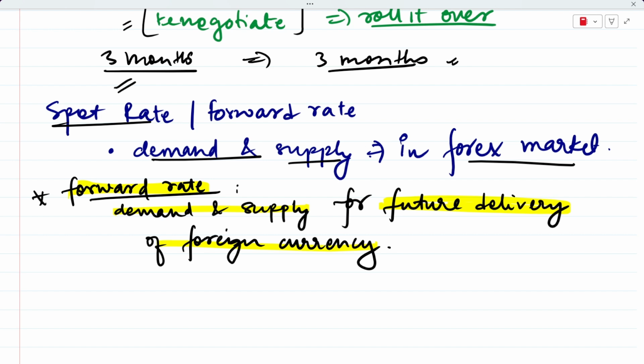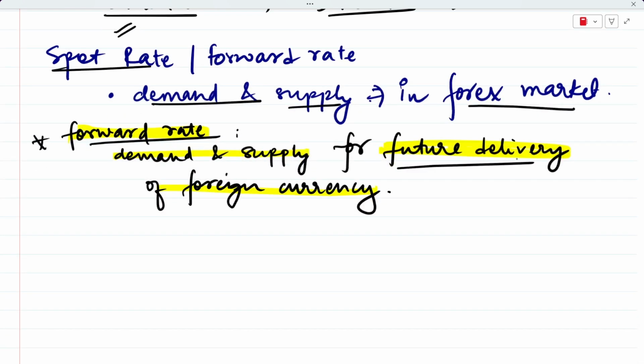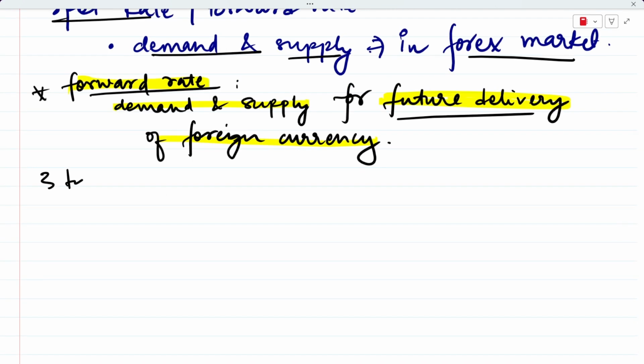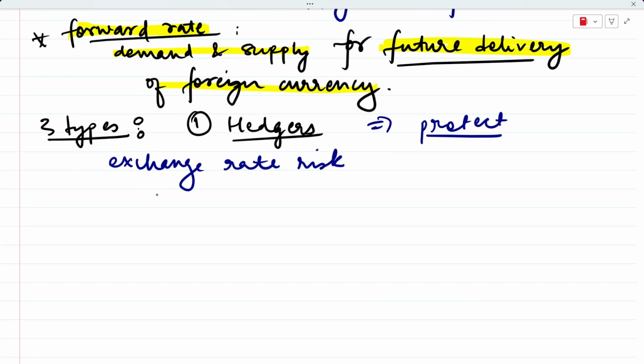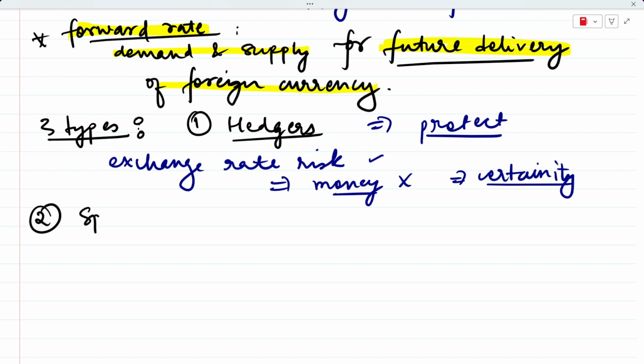Now, who creates this demand and supply for future delivery? This is our question right here. So three types of people create demand for future delivery of foreign currency. First type of people are called hedgers. Now, who are hedgers? Hedgers are people like our own Indian businessmen that we talked about. They want to protect themselves from exchange rate risk. They are not trying to make any money or earn any profit, that's not their concern, they just want some certainty. So these type of people are known as hedgers, who want certainty and are afraid of the exchange rate risk. The second type of people that we have are called speculators.